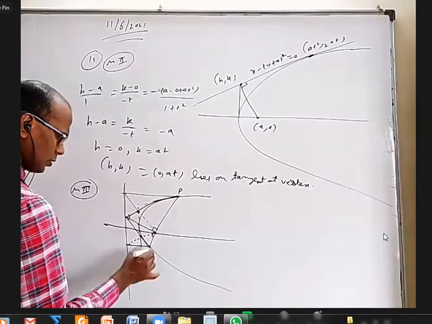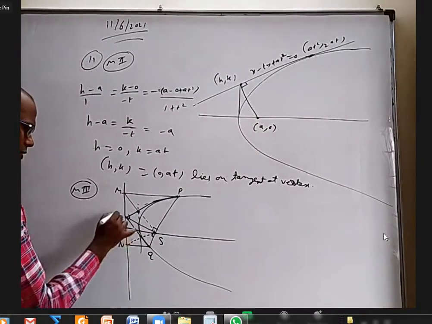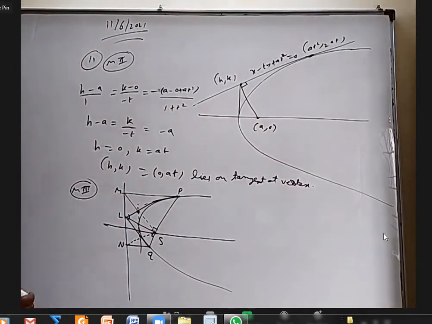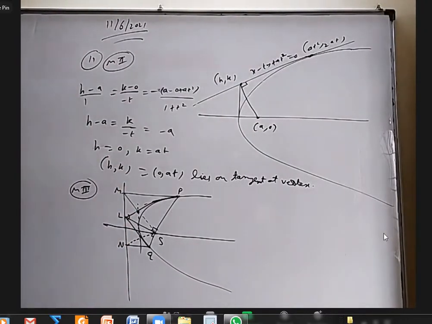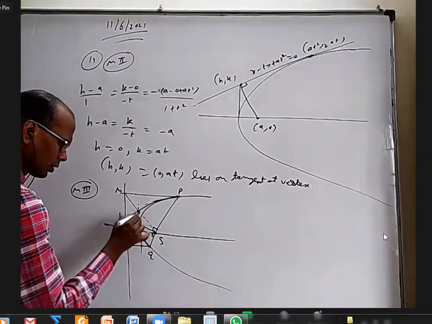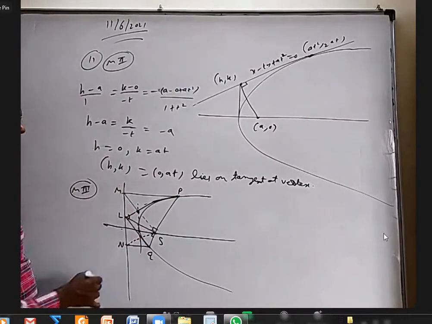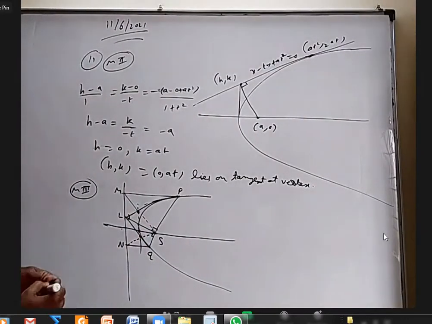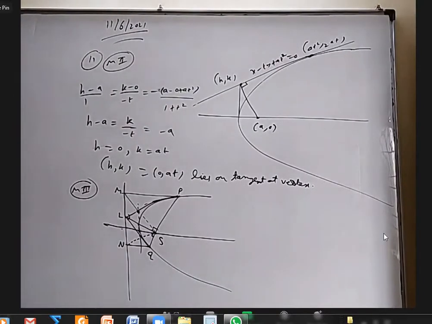Let's say this is P, this is Q, this is S, this is M, and this is N, and this is some L. I want to prove that this point is on this vertical line. I think it's very easy. This point and this point, this is the midpoint of these two, this is the midpoint of these two, they should be parallel. Okay, see, hope all of you are there.